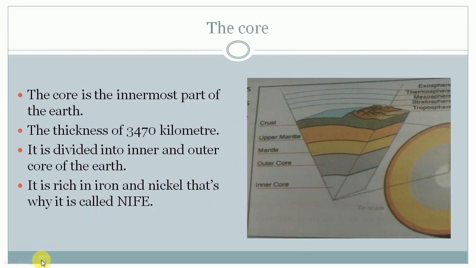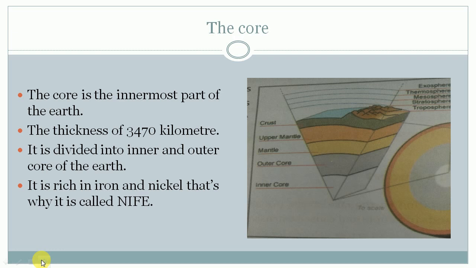Now look at the picture first. We have learned about the crust, which is the topmost layer. Then comes the upper mantle, and then comes the lower mantle. Here it is written as mantle. Now look at the picture. In this picture, the inner core and the outer core have been shown.